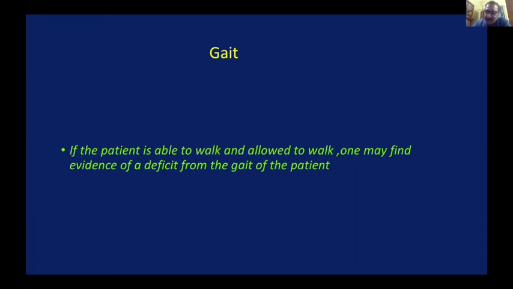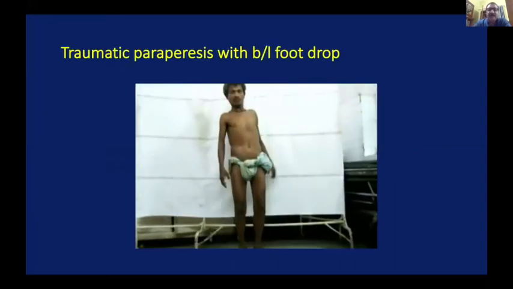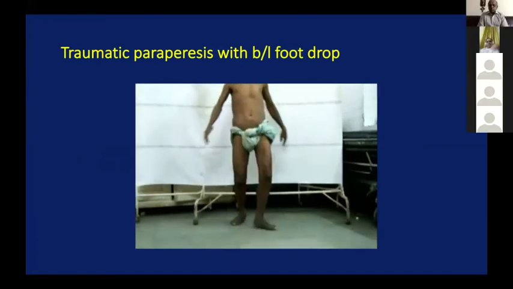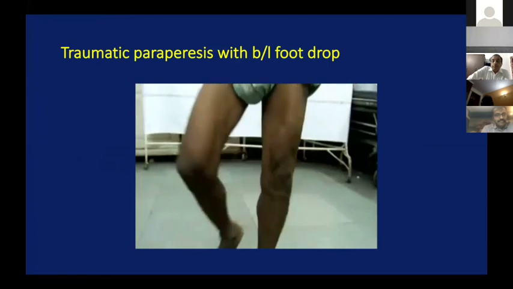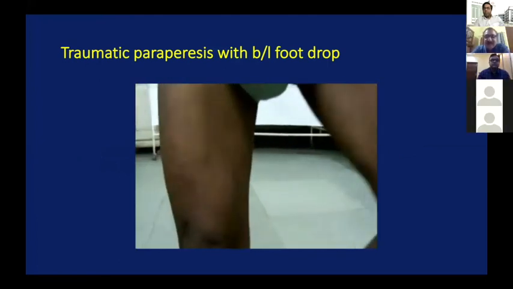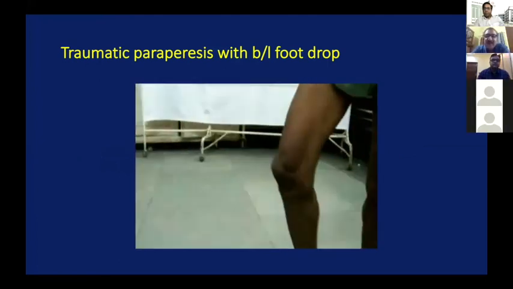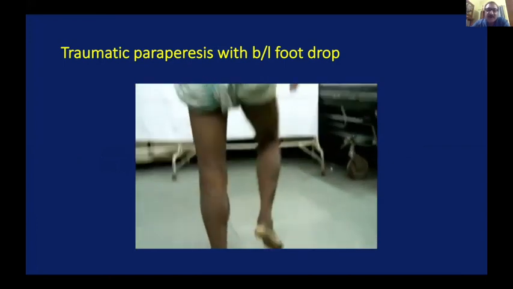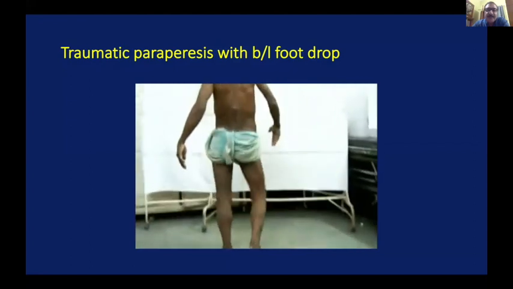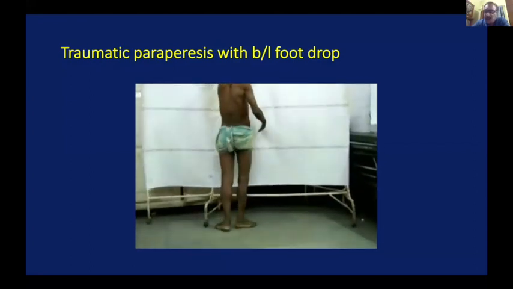I'll show you a few examples. This patient, a patient of old spinal trauma, has got a bilateral foot drop. Once he turns around, you can see the telltale mark of the old spine trauma, showing a low dorsal deformity. So, if the patient is able to walk and allowed to walk.